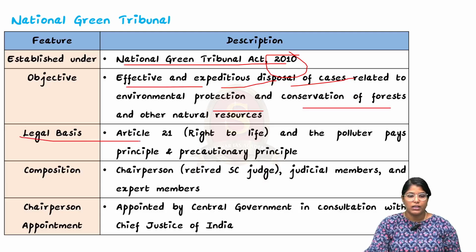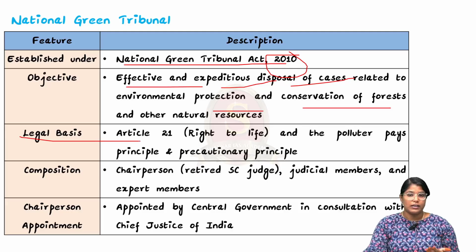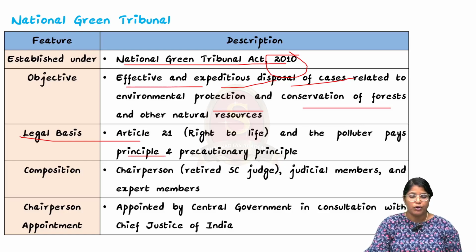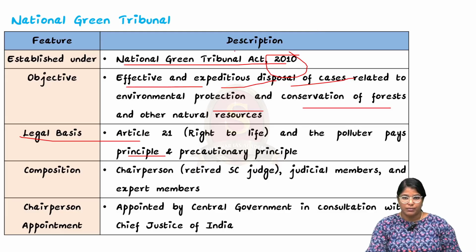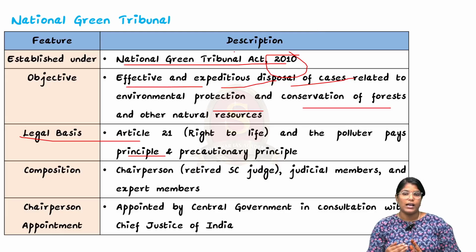Now talking about the legal basis, it comes under Article 21, right to life, and the polluter pays principle. Polluter pays principle is nothing but whoever is polluting, they have to pay the cost, and the precautionary principle. So it is like giving guidelines before even something is happening.